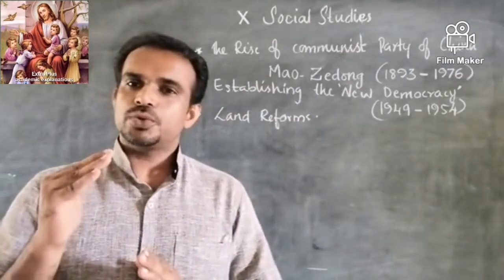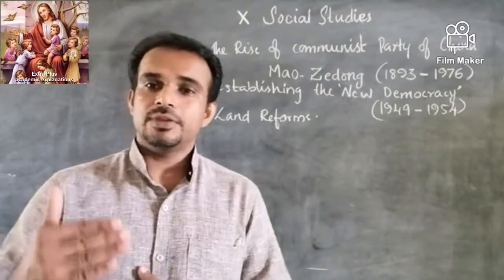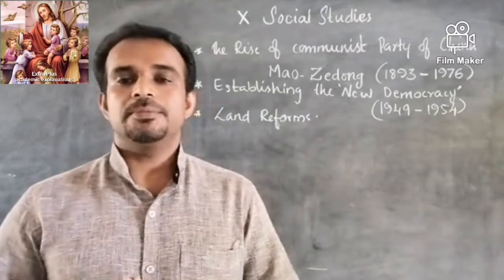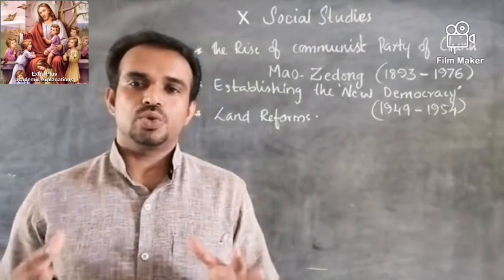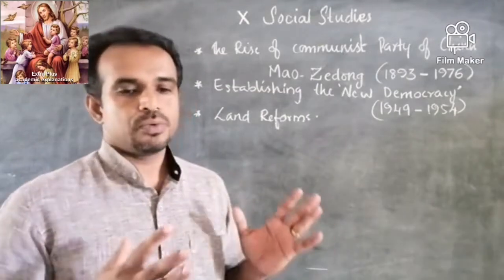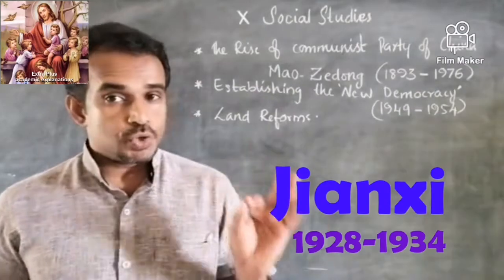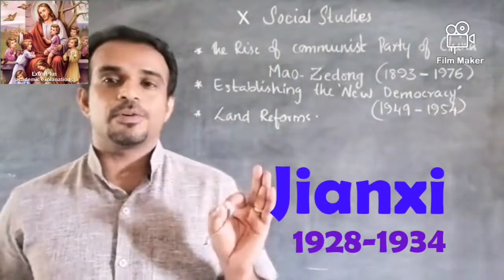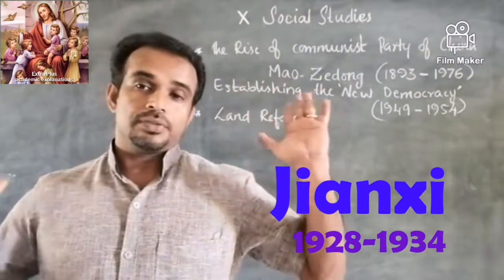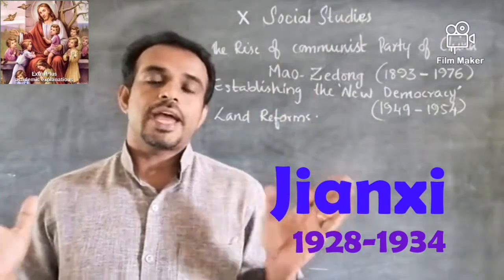So in order to save the cadre, or the followers of the Chinese Communist Party, Mao Zedong took all the Chinese Communist Party members to the mountains of Jiangxi. From 1928 to 1934, thousands of people were stationed in a place called Jiangxi.